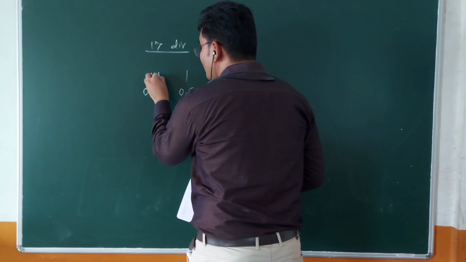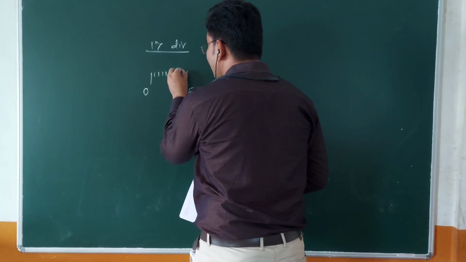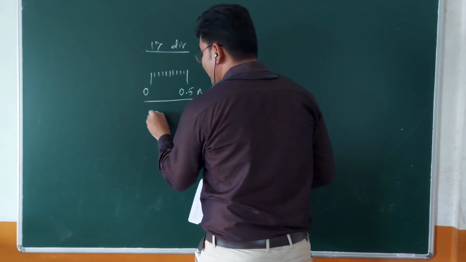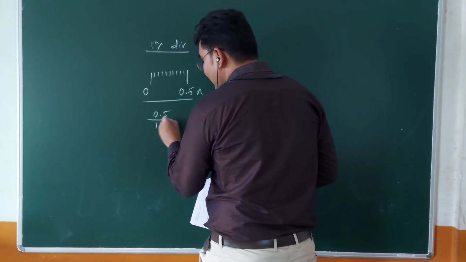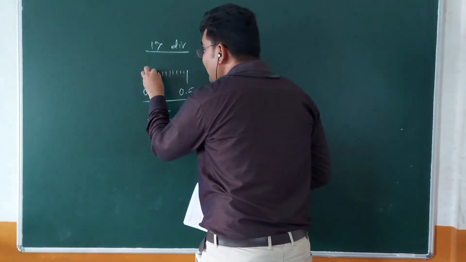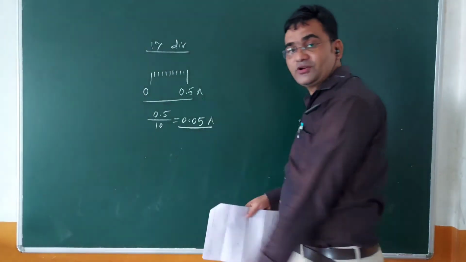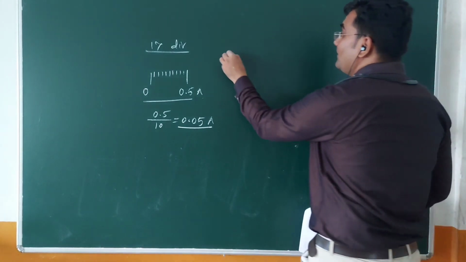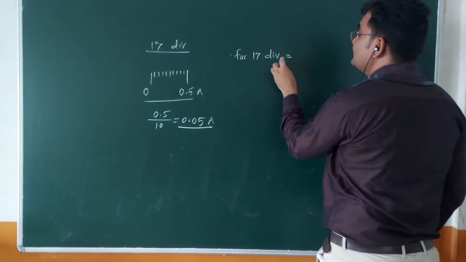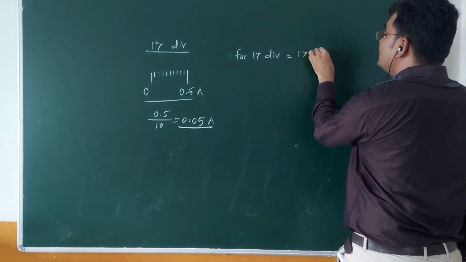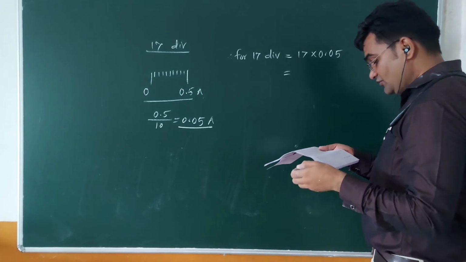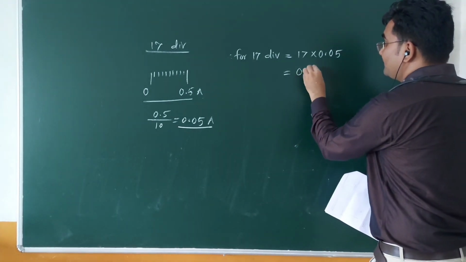So it has 1, 2, 3, 4, 5, 6, 7, 8, 9 and 10 divisions. So the total scale between this is 0.5. If you divide 0.5 by 10, it will be 0.05 ampere. So the value of one division is 0.05 ampere. Then for 17 divisions, total current is equal to 17 into 0.05 ampere. If you simplify this, it will be 0.85 ampere.